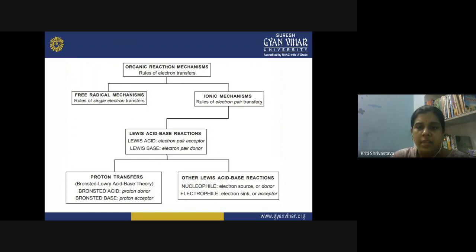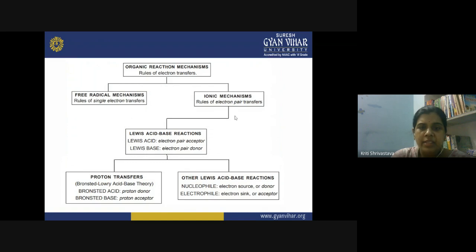Second is ionic mechanism, the rules of electron pair transfers. So here in the ionic mechanisms, formation of ions takes place. So generally in organic reactions, we have carbon moieties involved. So these ions can be formed by the carbon itself. When your carbon is containing a positive charge, you call it a carbocation. And when carbon is containing a negative charge or an electron pair, you call it a carbanion. So generally the ionic mechanisms are governed by the presence of carbocation and carbanion.